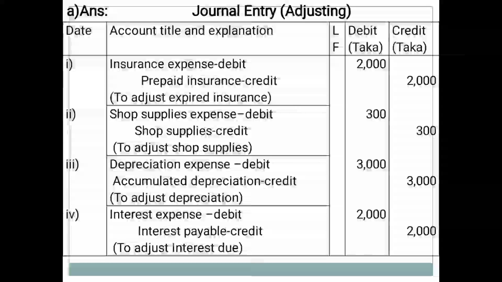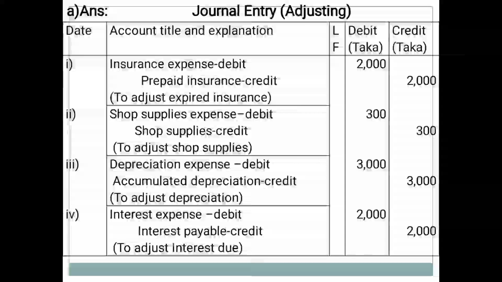Explanation is to adjust shop supplies. Third one, depreciation expense debit, accumulated depreciation for office equipment credit, amount of Taka 3000 in debit, and credit also Taka 3000. Explanation, to adjust depreciation expense on equipment.